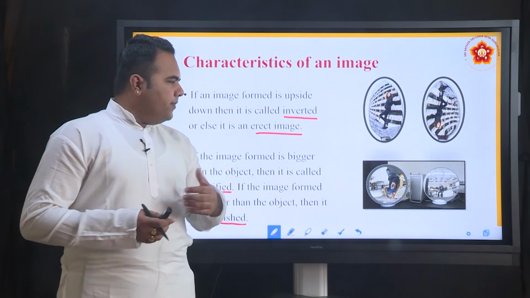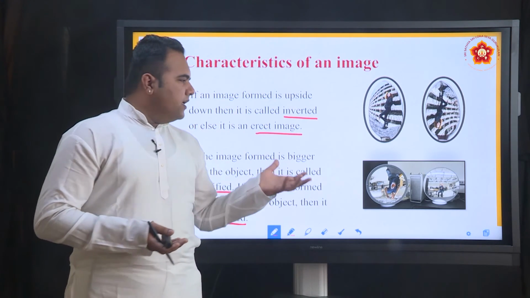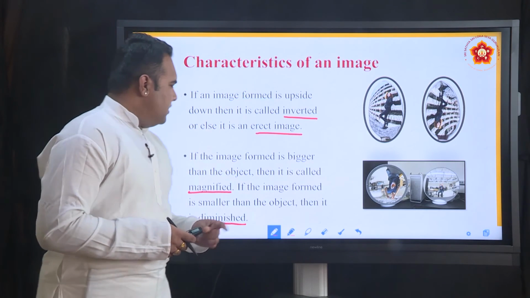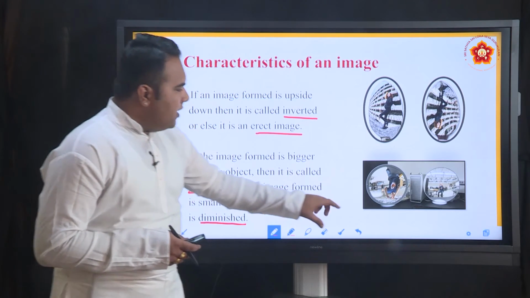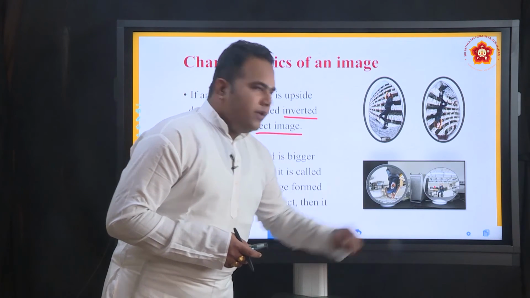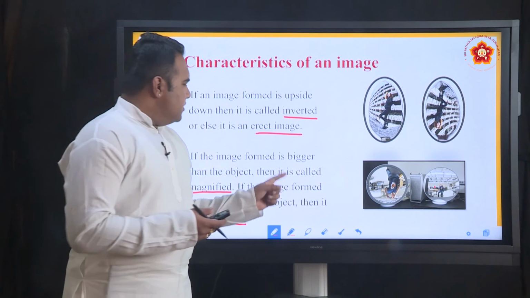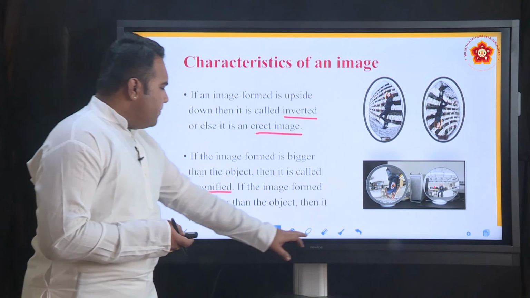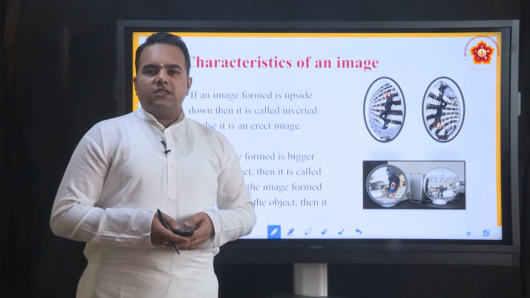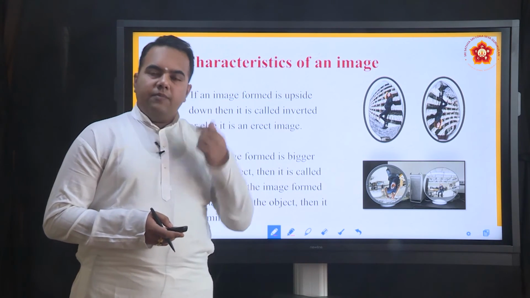In some mirrors he will look much fatter, in some very thin. So, there are a lot of distortions happening. There are kinds of mirrors which will magnify the image, and kinds which will diminish the image. These are the three main characteristics we will be discussing when we talk of the image formed.